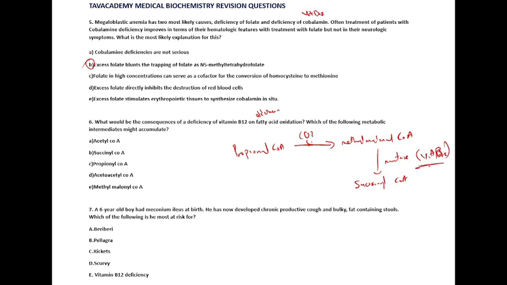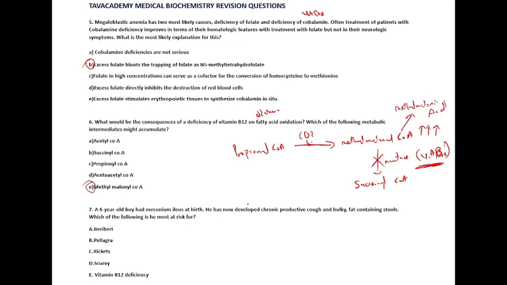Now, in the absence of vitamin B12, this reaction wouldn't work, and methylmalonyl-CoA will accumulate in the body and then go forth to become methylmalonic acid. So it's the acidity created now that damages the myelin sheath, creating a peripheral neuropathy you see in patients with vitamin B12 deficiency. So what will accumulate as an intermediate will actually be methylmalonyl-CoA.